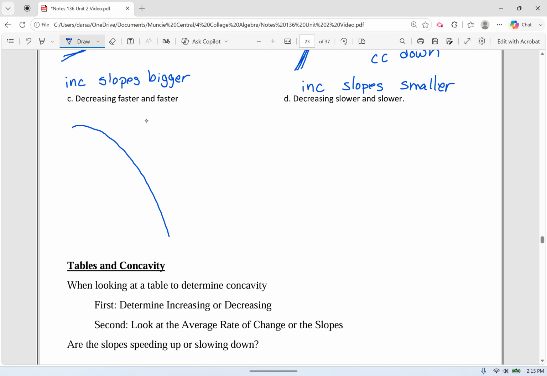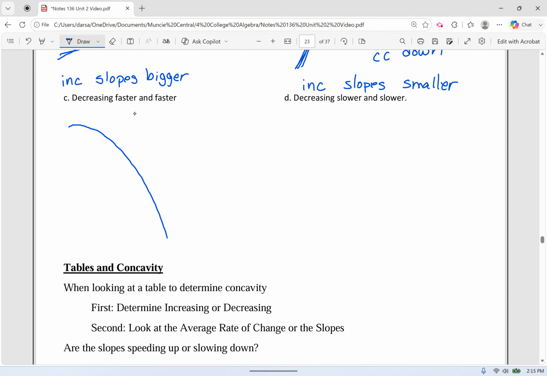What shape do we have here? This one is concave down. So if you're decreasing and those slopes go from less steep, but we get steeper and steeper, so if we're decreasing and the slopes get steeper and steeper, then what we have is concave down.